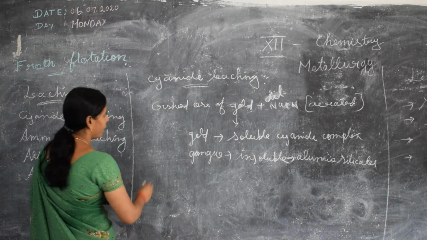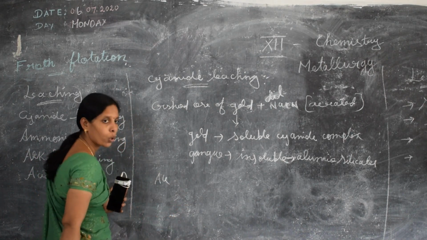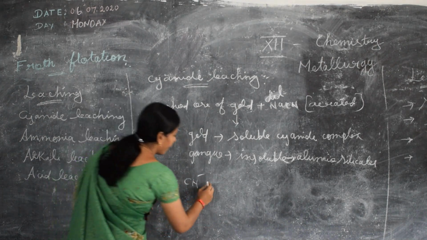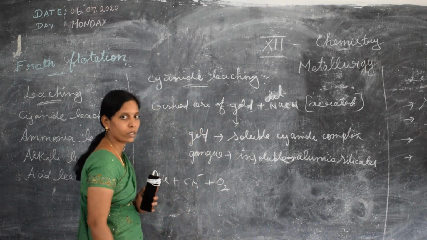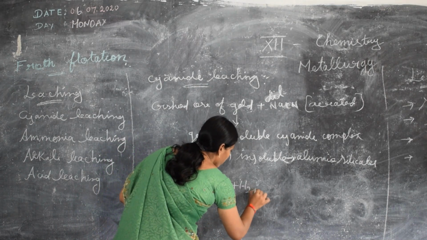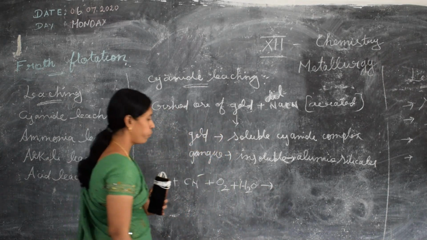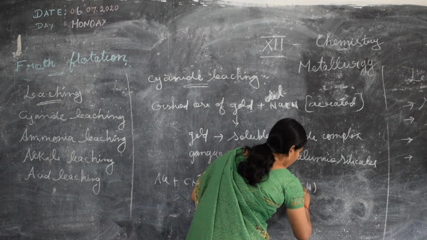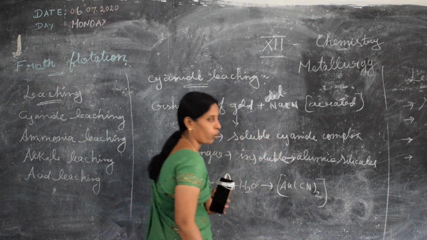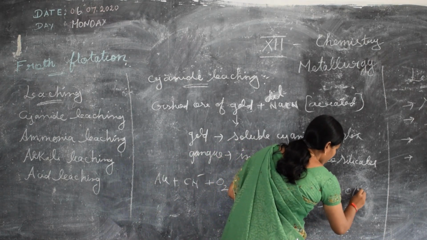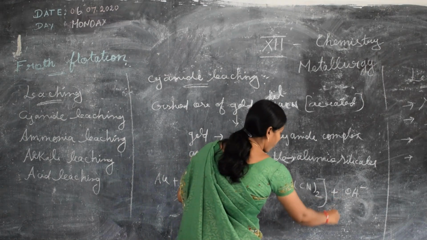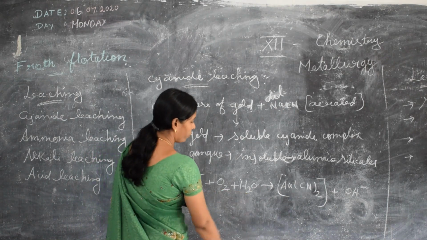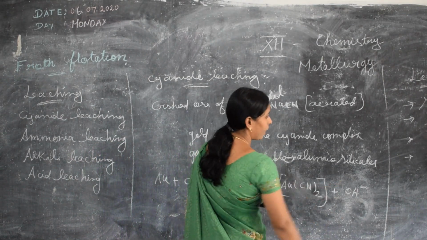Now the reaction: gold reacts with cyanide in aerated condition, with oxygen and water, and forms the soluble cyanide complex and hydroxides.